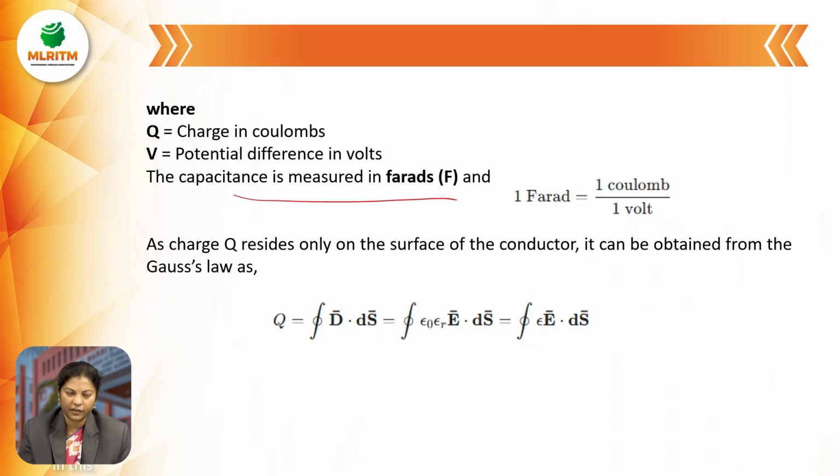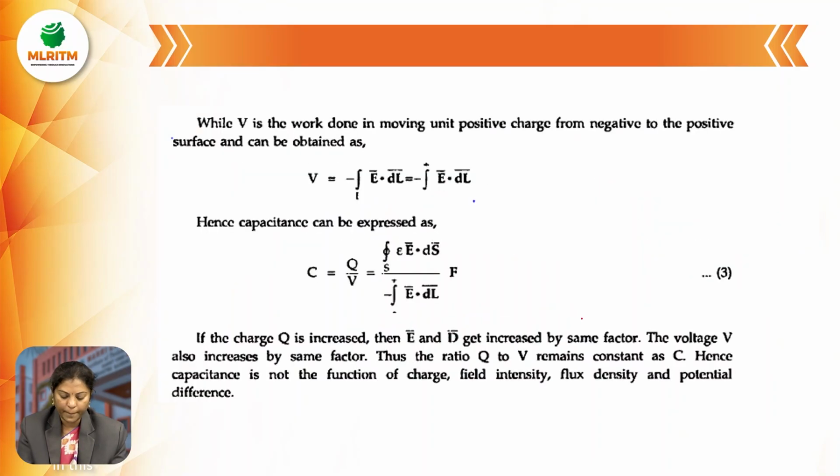That is, 1 farad equals 1 coulomb per 1 volt. As the charge resides only on the surface of the conductor, it can be obtained from the Gauss law. Q equals the closed integral of D dot dS, equals the closed integral of epsilon naught epsilon r E dot dS, in terms of electric field intensity. So we can replace it by the closed integral of epsilon E dot dS.